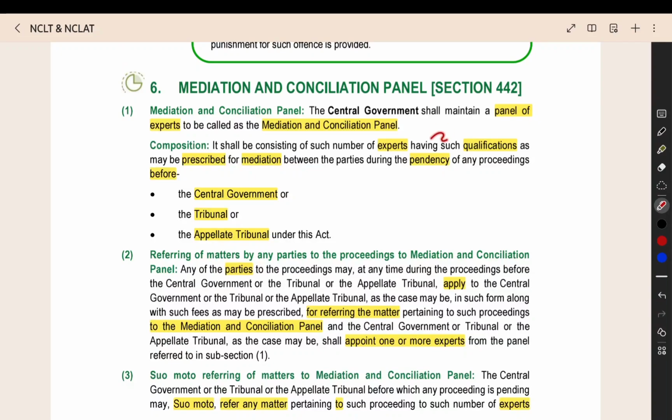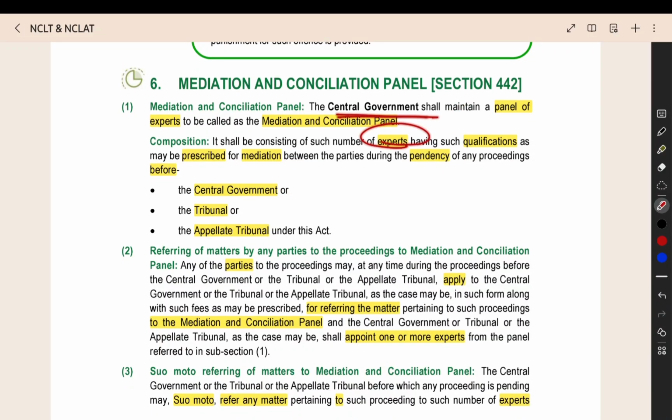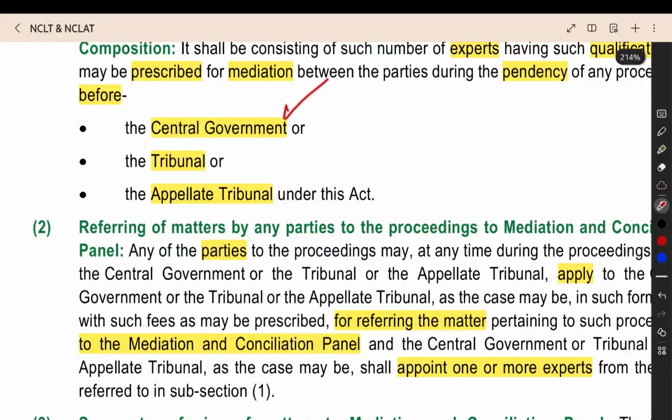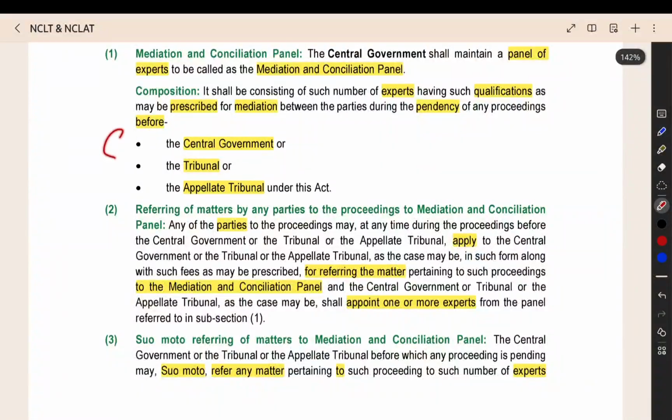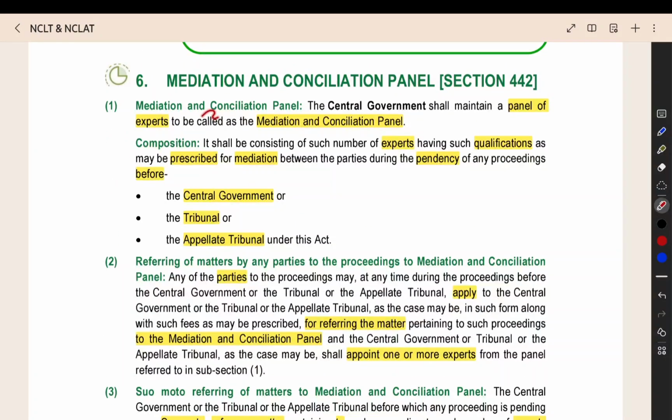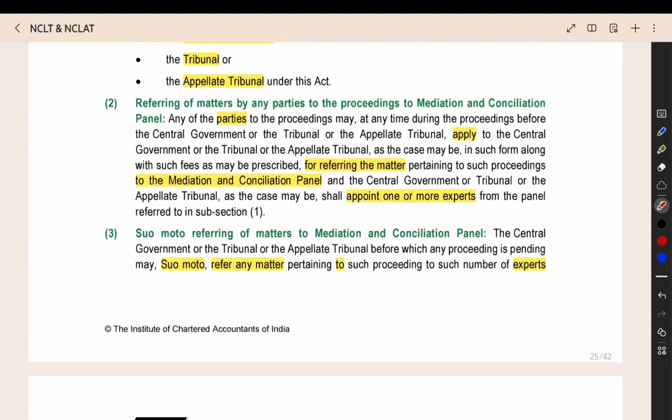Now here, for that we have a mediation and conciliation panel established by the central government. Their experts will be there. Any case which is pending before the central government, the tribunal, or the appellate tribunal, if any case is pending before these three forums, then that case can be referred to the mediation and conciliation panel and they will try to solve the case amicably.